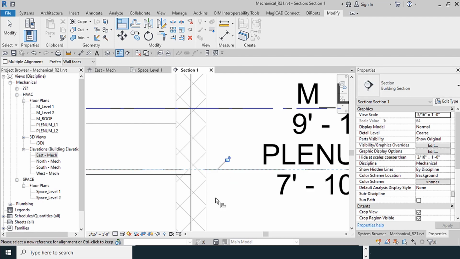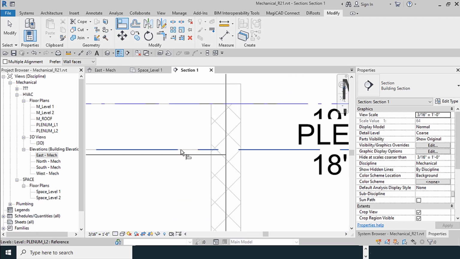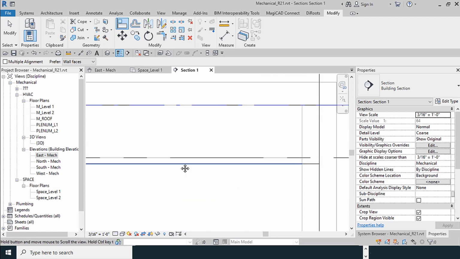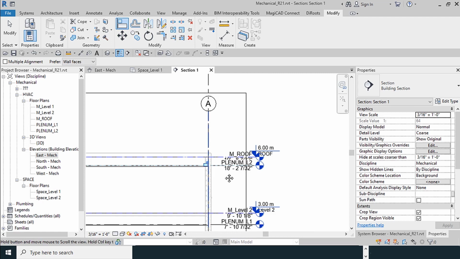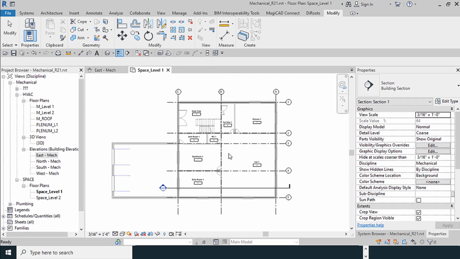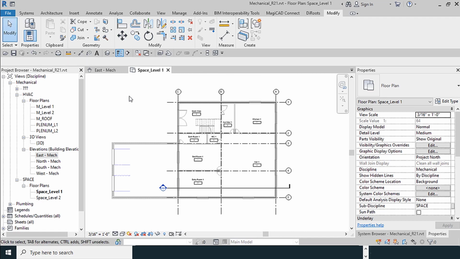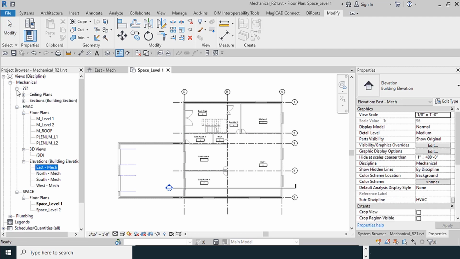It's the upper side of the drop roof. I select the upper side of the drop roof, and after that select level. Close this. Our Plenum levels have been made.